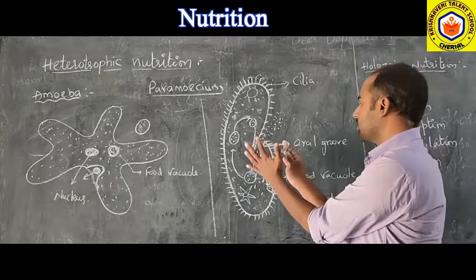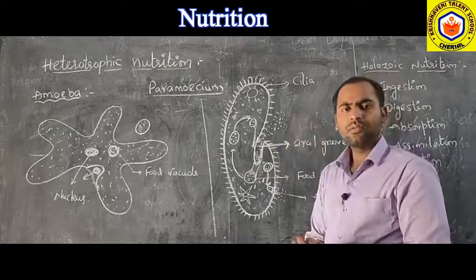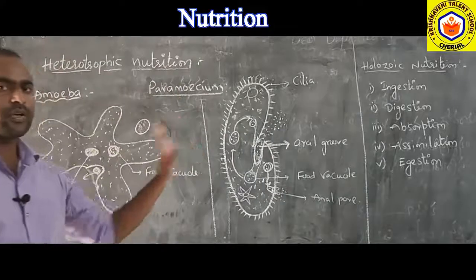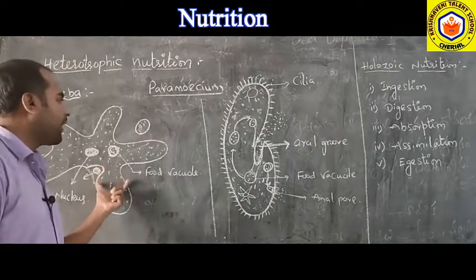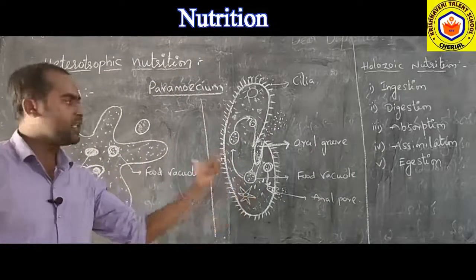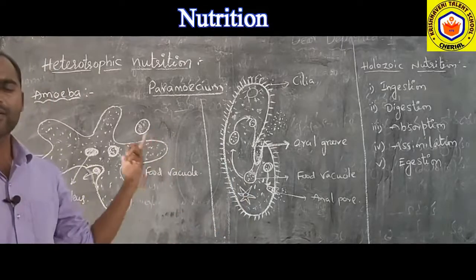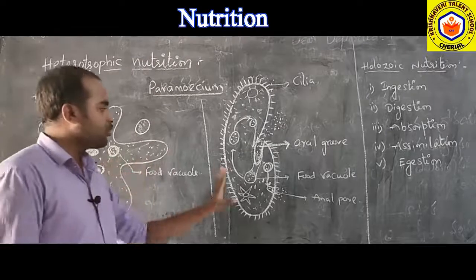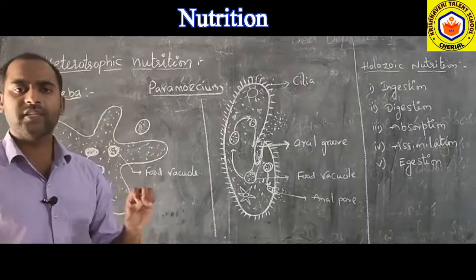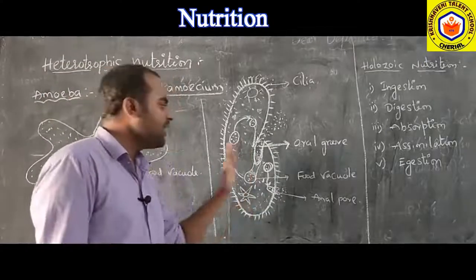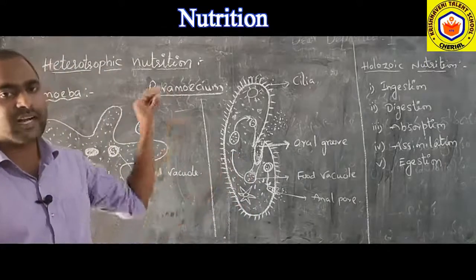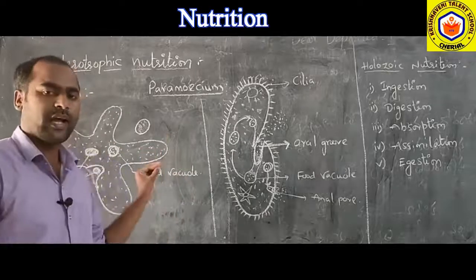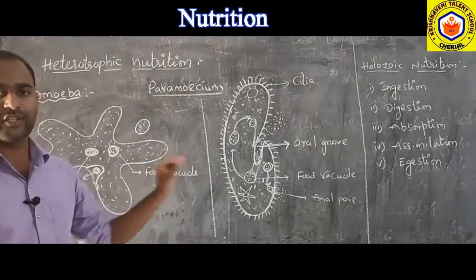So this is the process of how digestion takes place inside unicellular organisms like amoeba and paramecium. These two are protozoans and unicellular organisms. In these two, intracellular digestion takes place. These are simply single-celled organisms, and the digestion process takes place inside that cell only. That is why this is called intracellular digestion.